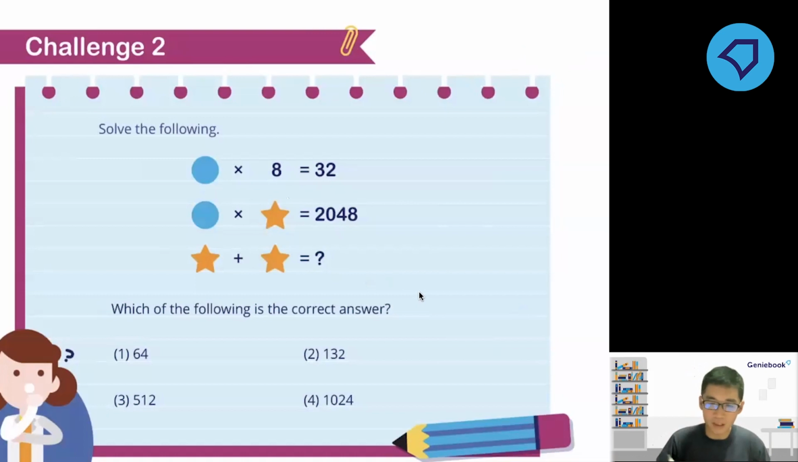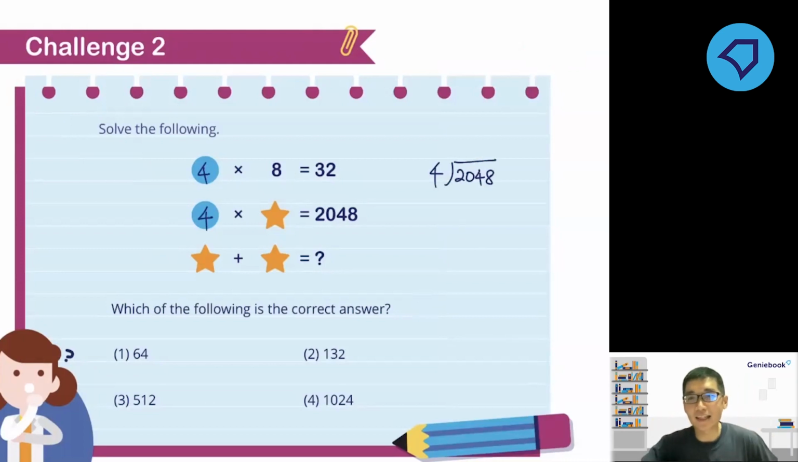Okay, so you just need to work out what is the circle first, right? From the first sentence, circle times 8 is 32. So think of your multiplication table of 8. I know that 4 times 8 is 32, right? So if circle is 4, you can work out what is the star, because 4 multiplied by star gives me 2048. So just do the opposite, do the backward one. Do your division. You will know what the star is. Then once you know what the star is, you just need to take the value of the star plus the same number, the value of the star. You'll get your answer. Okay?